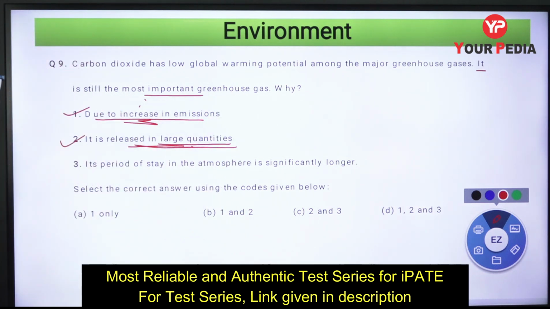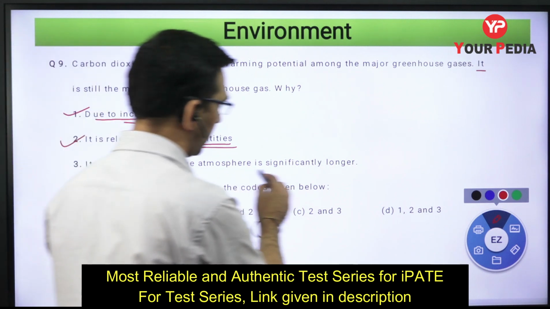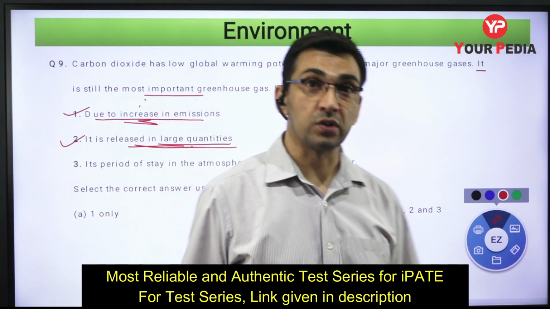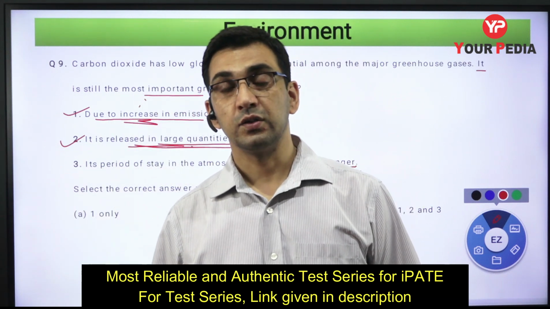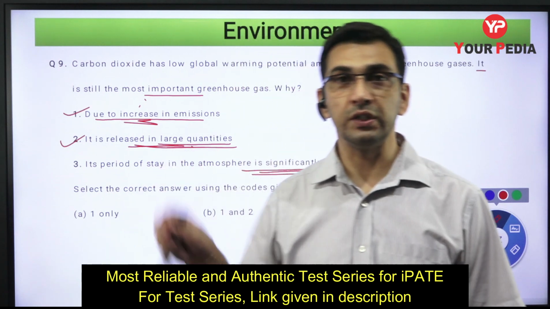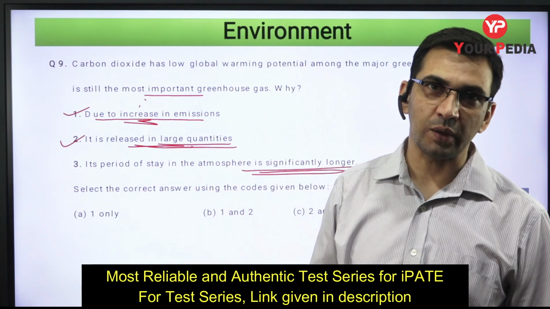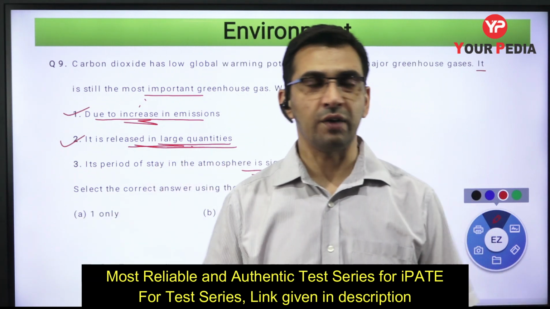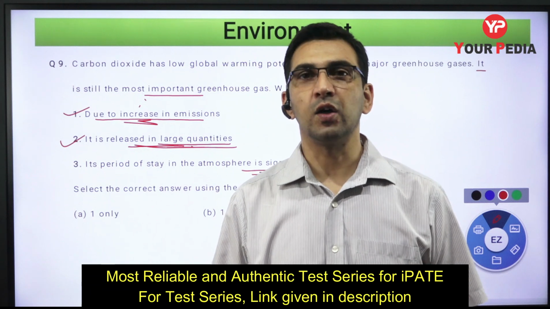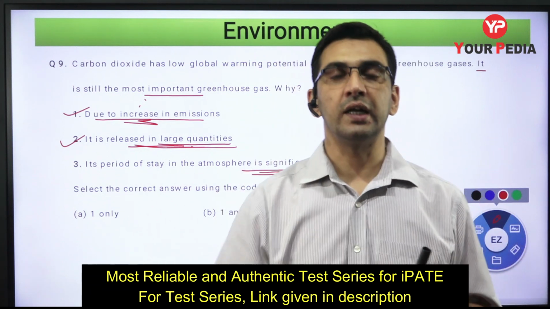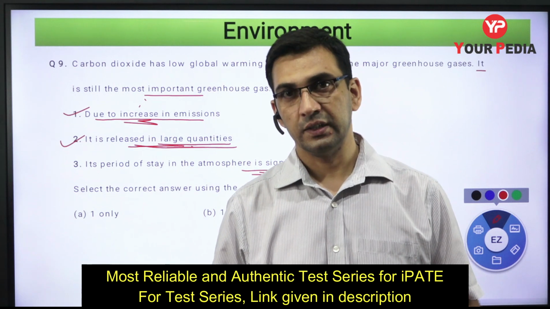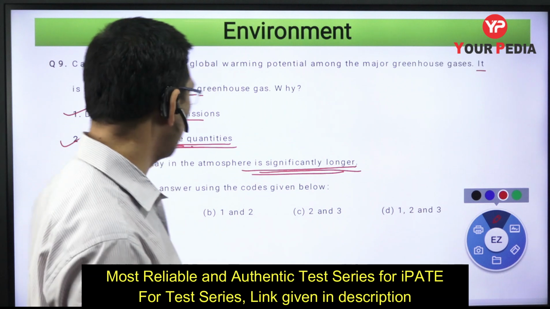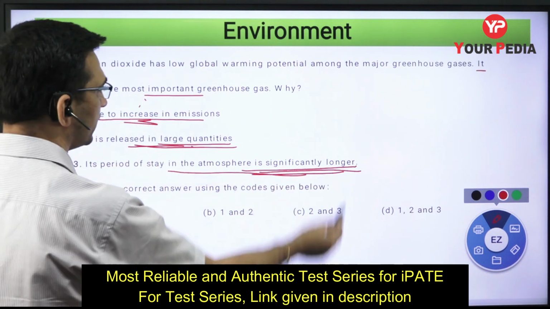Its period to stay in the atmosphere is significantly longer. I think in the last video I discussed that it can remain in the atmosphere for thousands of years. So that period is too large. And if you are releasing this carbon dioxide in a huge quantity into the environment, and in the near future it is not going to be absorbed, or maybe we don't have sufficient sinks for it, then obviously if it stays in the environment, the global warming effect, that means the overall greenhouse effect, is going to be significant, right? So its period of stay in the atmosphere is significantly longer.